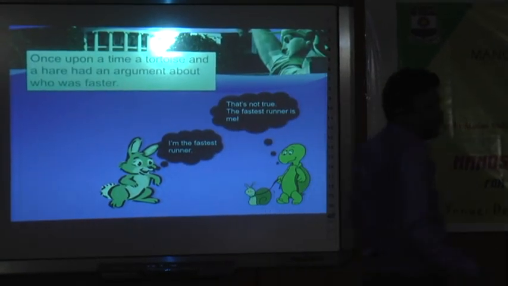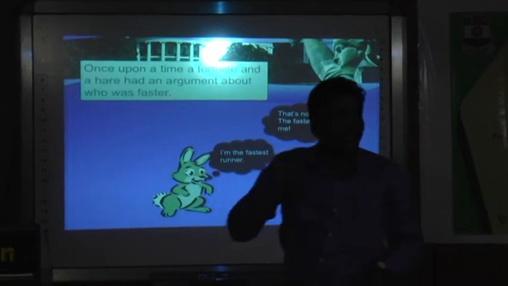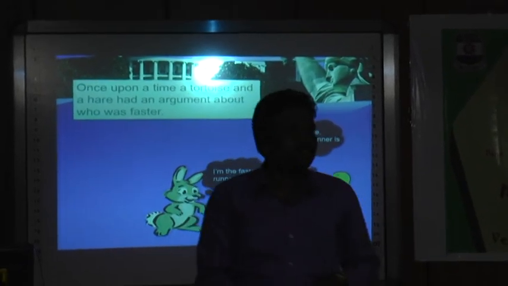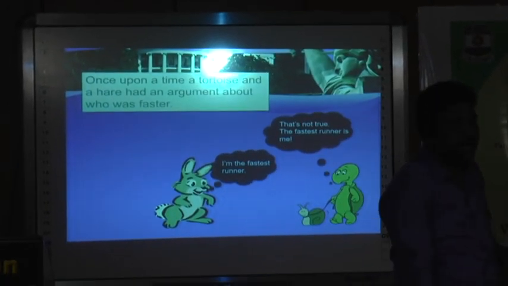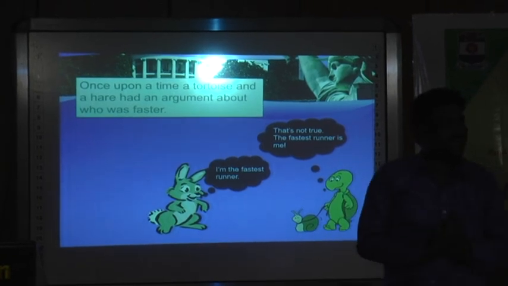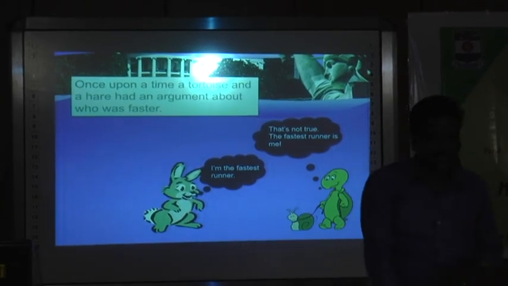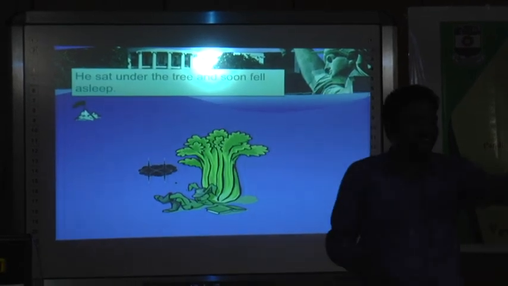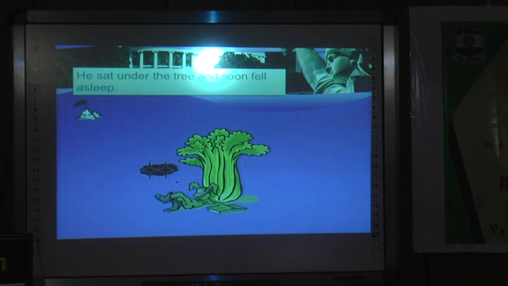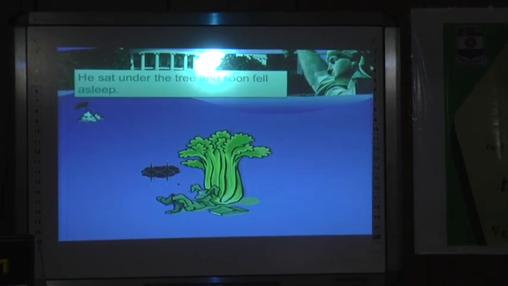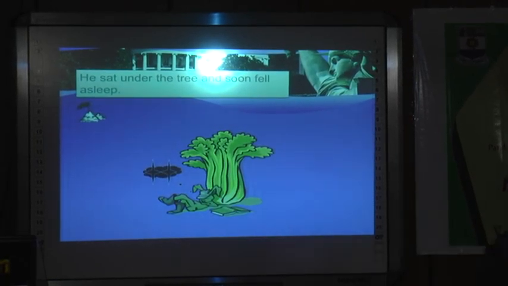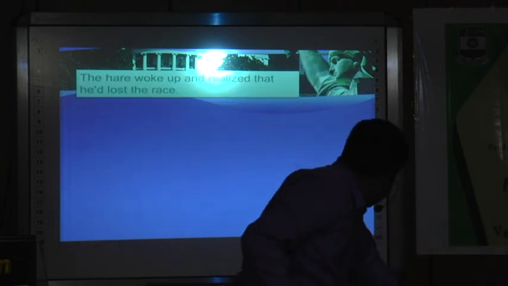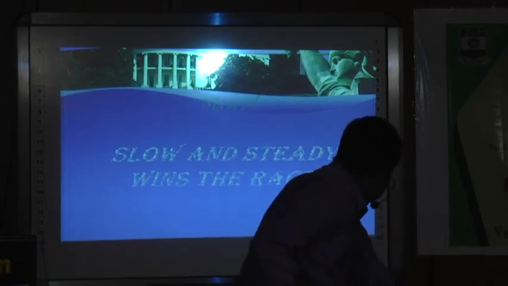Once upon a time, there was a race between a hare and a tortoise. The reason behind the race was who runs faster. The tortoise said, I am a fast runner. The hare said, no, I am a fast runner. So there was a race. The hare ran faster than the tortoise. Under a tree, the hare took some rest. The tortoise slowly moved and reached the destination. What's the moral behind the story? Slow and steady wins the race.